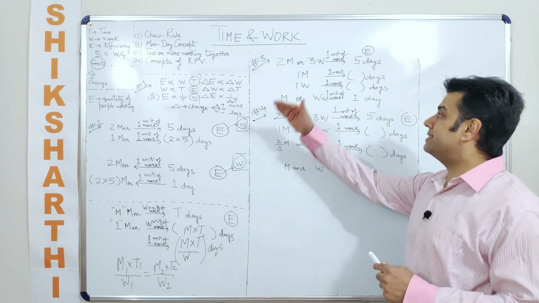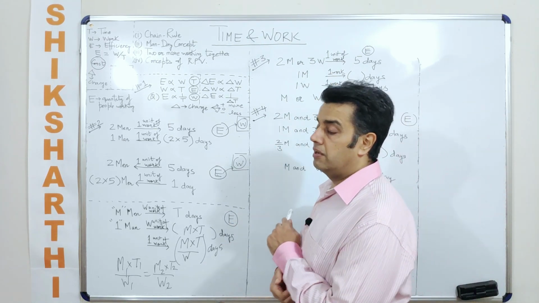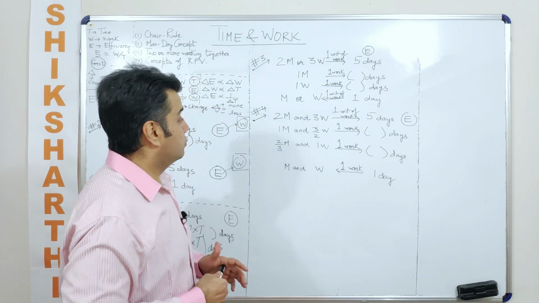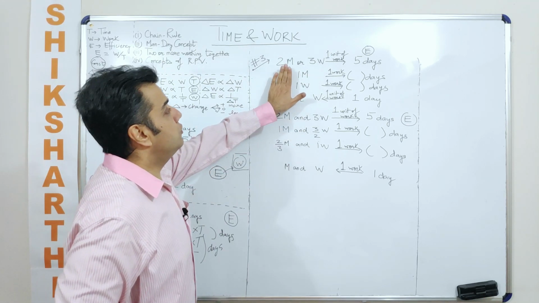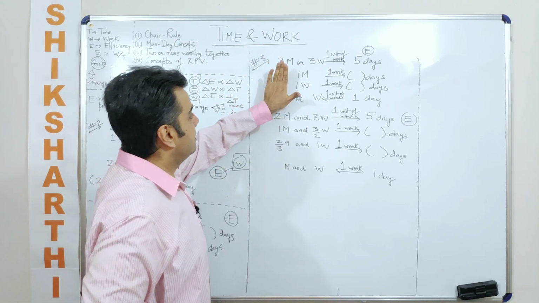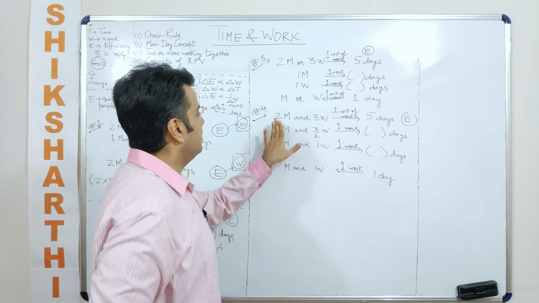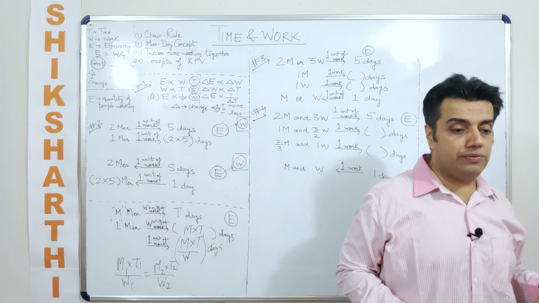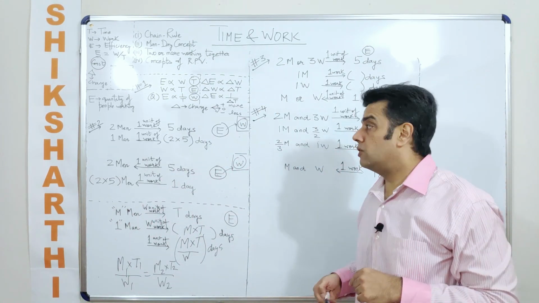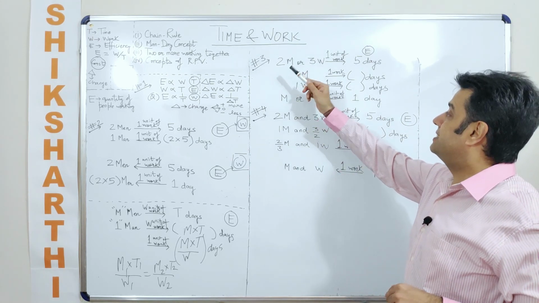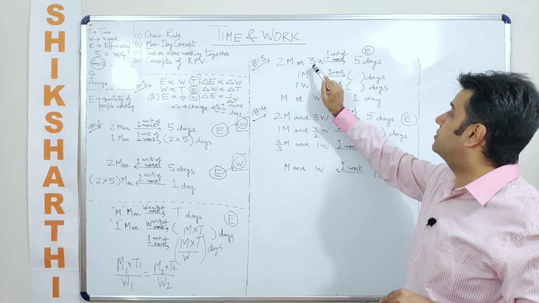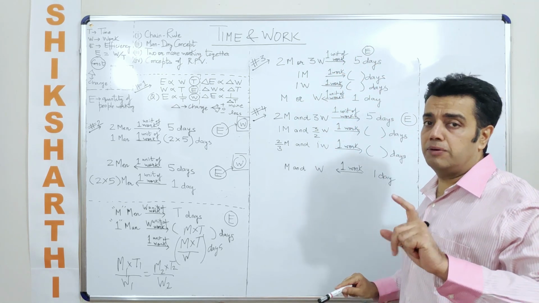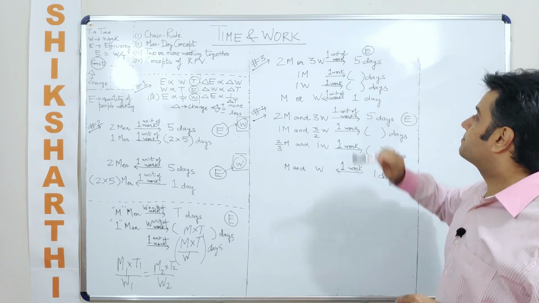Okay, now talking about another kind of questions or concepts which you would get in a chapter like time and work. What are the kind of questions that you can get? Either we will use a terminology like this, or we will use a terminology like this and this. Generally the questions will use this terminology only. Now what is the terminology that we are talking about? The question may say, or the concept may say, 2 men or 3 women do a piece of work. Let's say a piece of work, which means 1 unit, in 5 days.